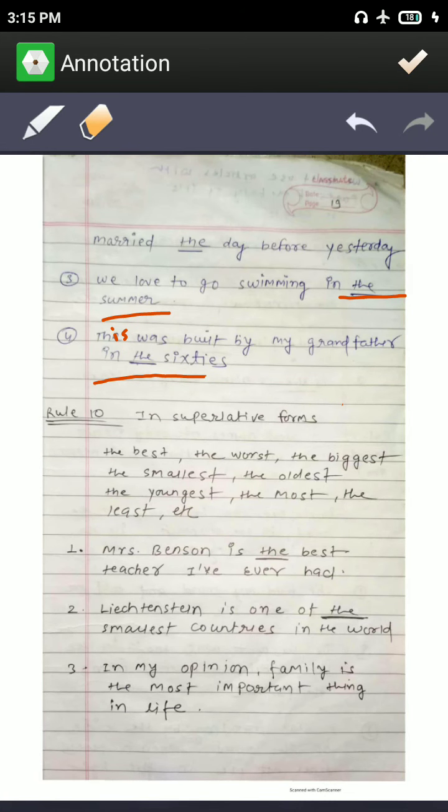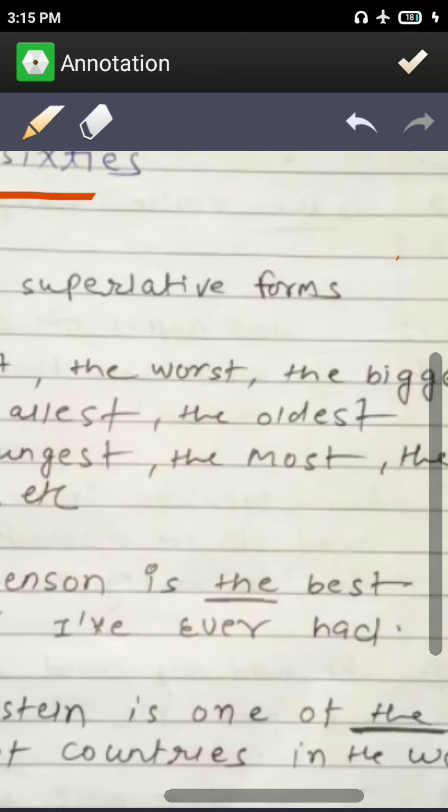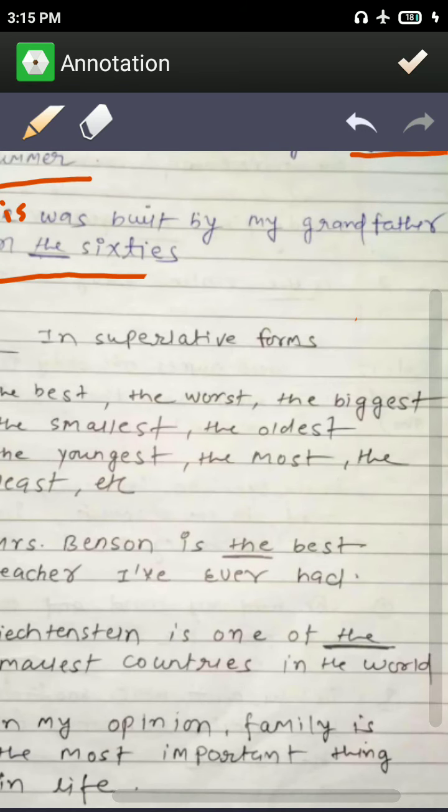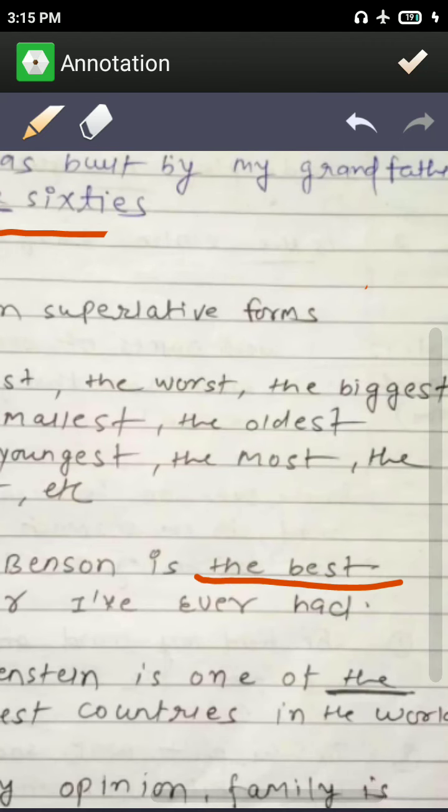In the superlative form, we also use the here. Like Mr. Benson is the best. Okay, the best. You know that degree. Three types of degree are there: comparative degree, superlative degree, and there is a normal degree also. Then Mrs. Benson is the best teacher. Here, the best teacher.